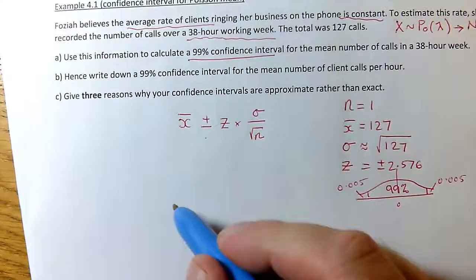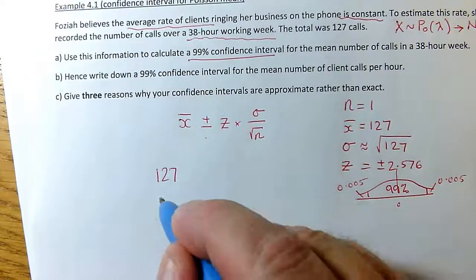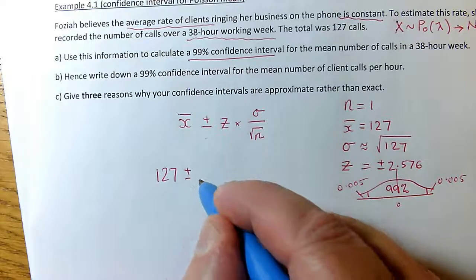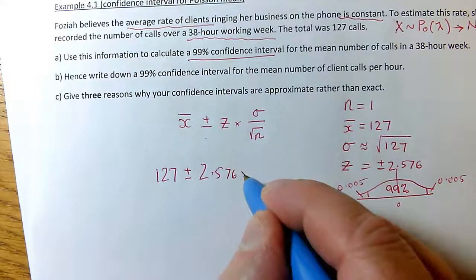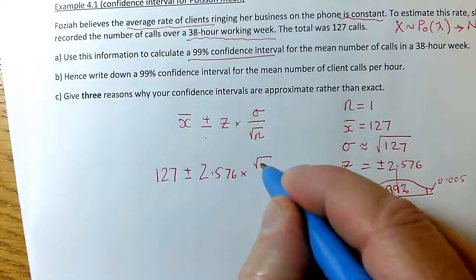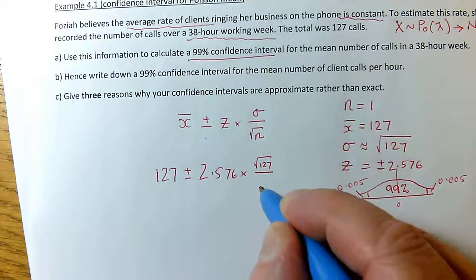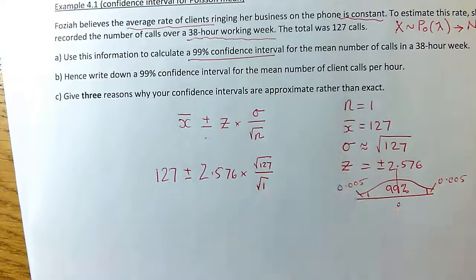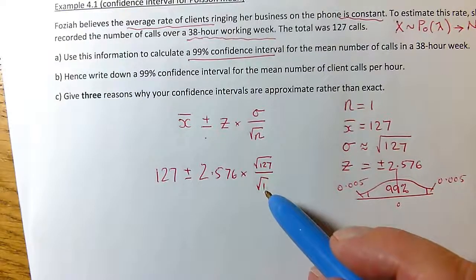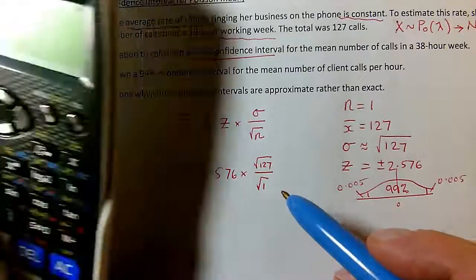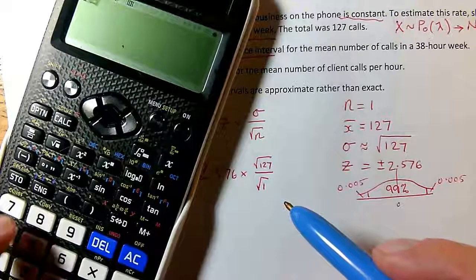So my x bar is 127, plus or minus z, which is 2.576, times sigma, which is root 127 over root n, which is root 1. Okay, so I'll do that on my calculator. I probably won't bother typing in the division by the square root of 1, because I know the square root of 1 is 1. So I'm just going to do 127.